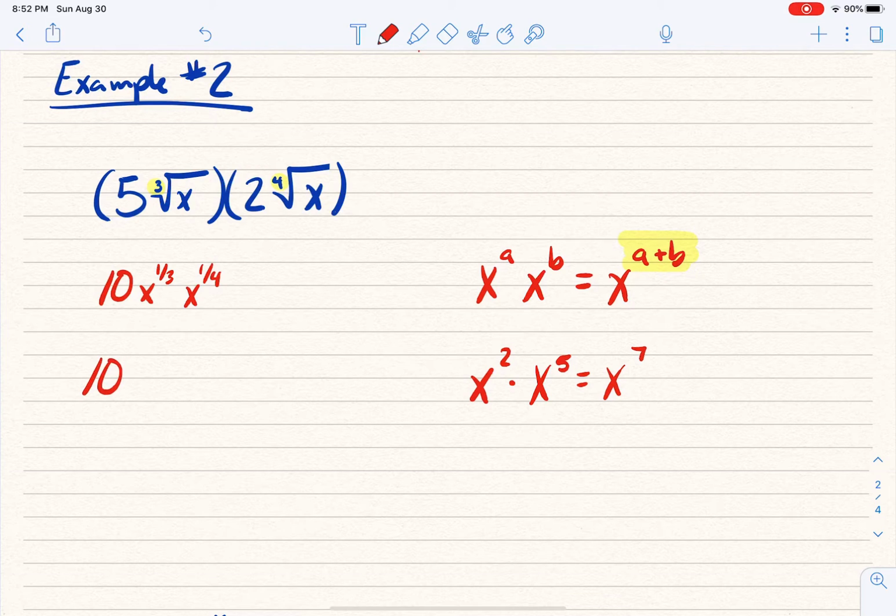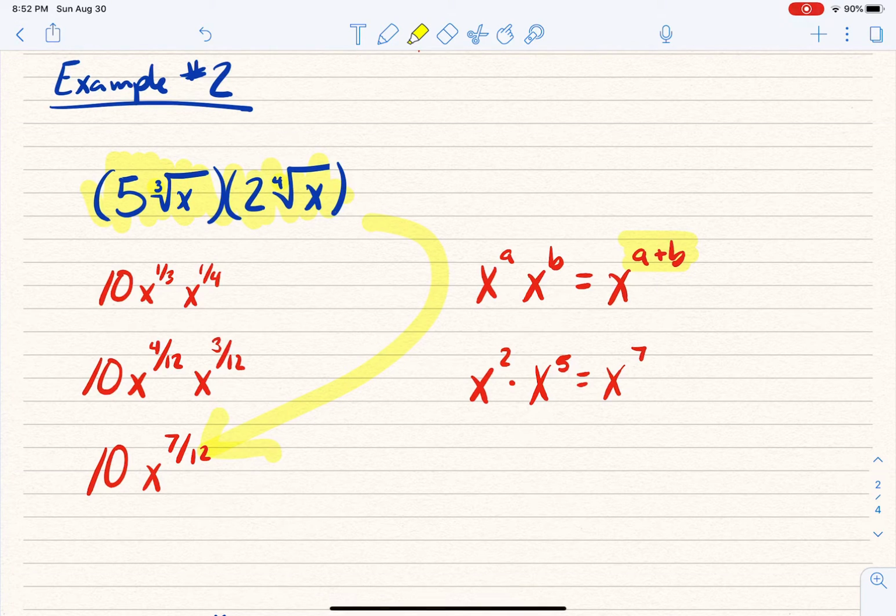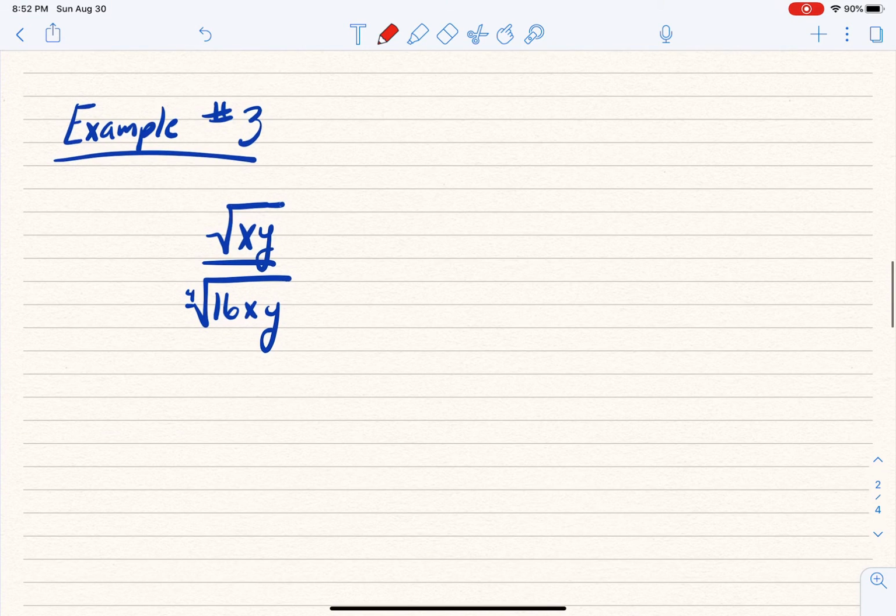So this is the same thing as 10 x to the 1/3 of 12, that would be 4, so the 4/12 power, times x to the 1/4 of 12, which is 3, so the 3/12 power. And now I can add those fractions because they have a common denominator. And so that would simplify to 10 times x to the 7/12 power. And so this whole mess right here simplifies down to just that, and that's as far as we can go. So while that looked really complicated and maybe even seemed a little bit hard because we were dealing with fractions and common denominators, ultimately it was pretty easy. All right, well, let's look at example number 3.